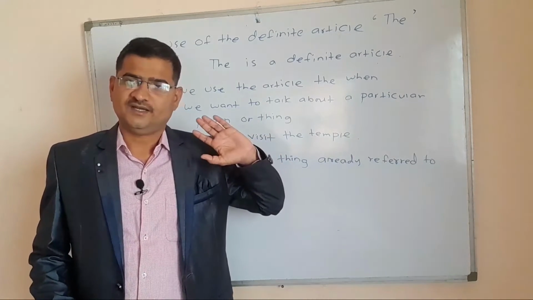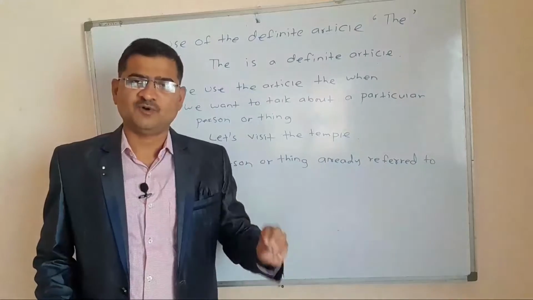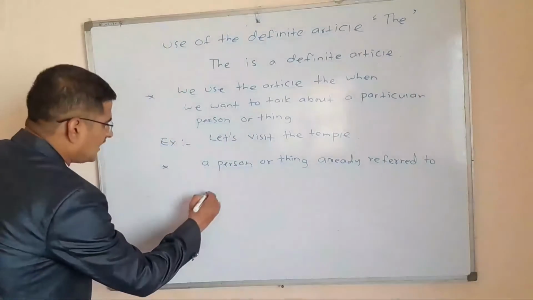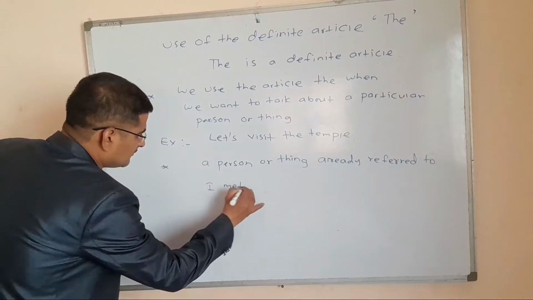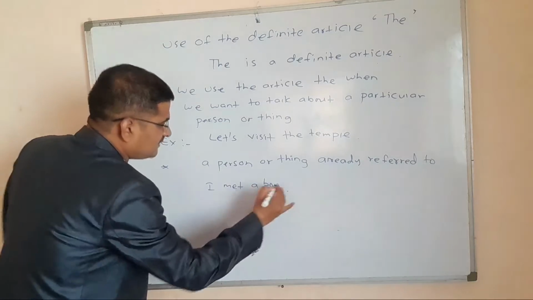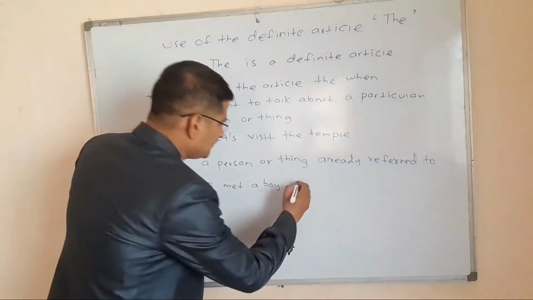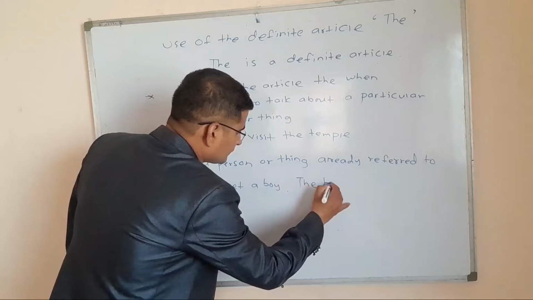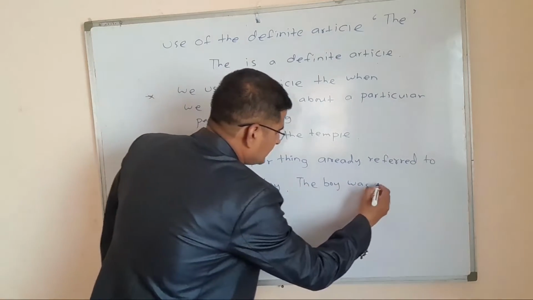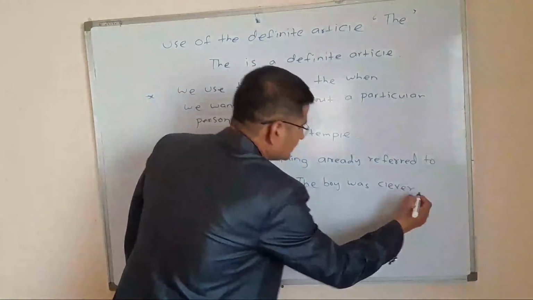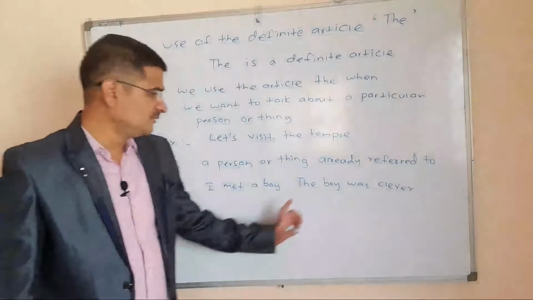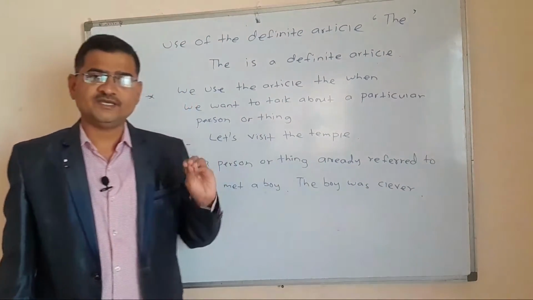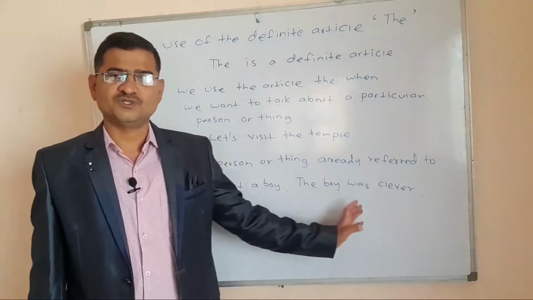Let us make it clear with the help of an example. I met a boy. The boy was clever. Here you can see two sentences on the board.